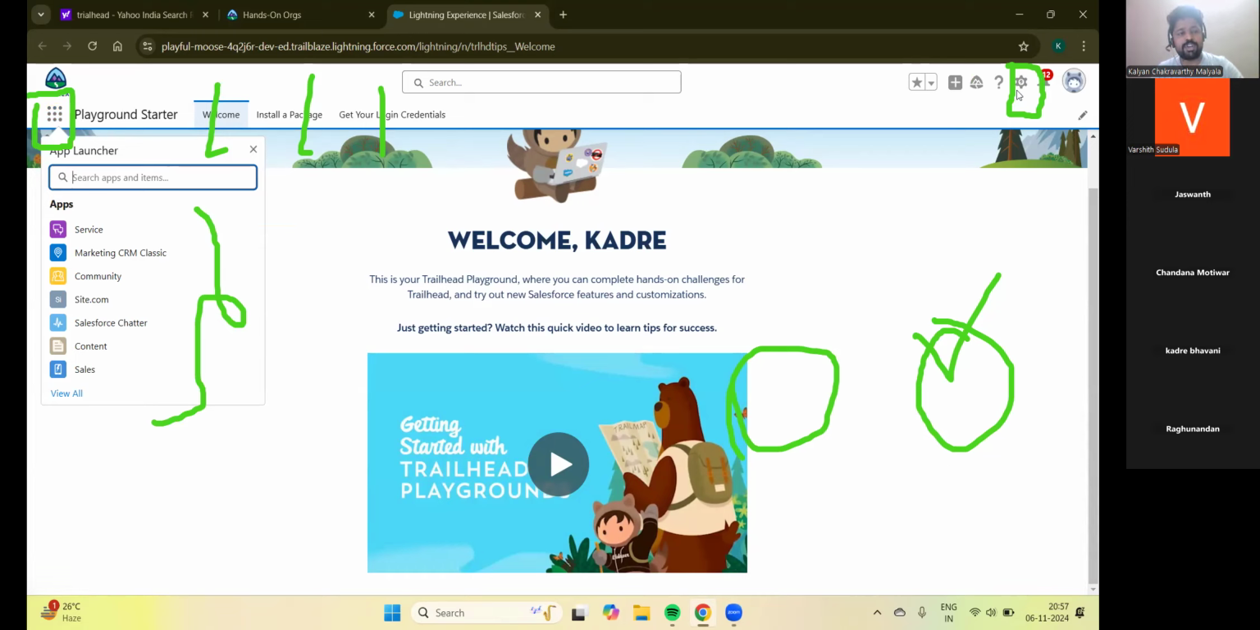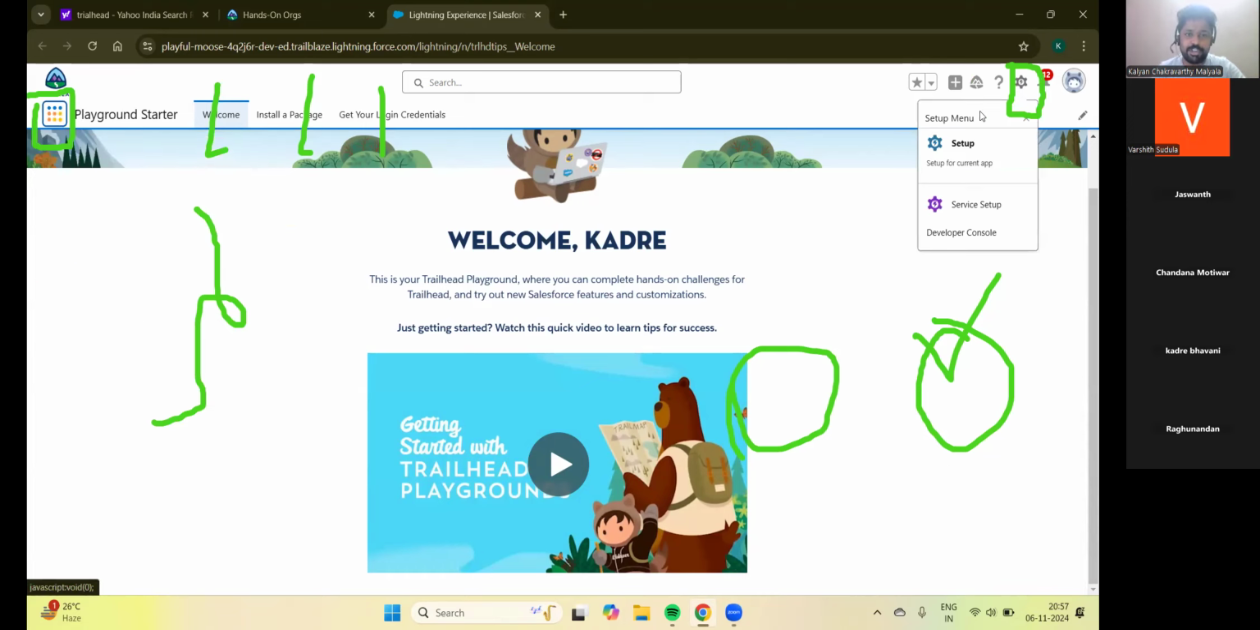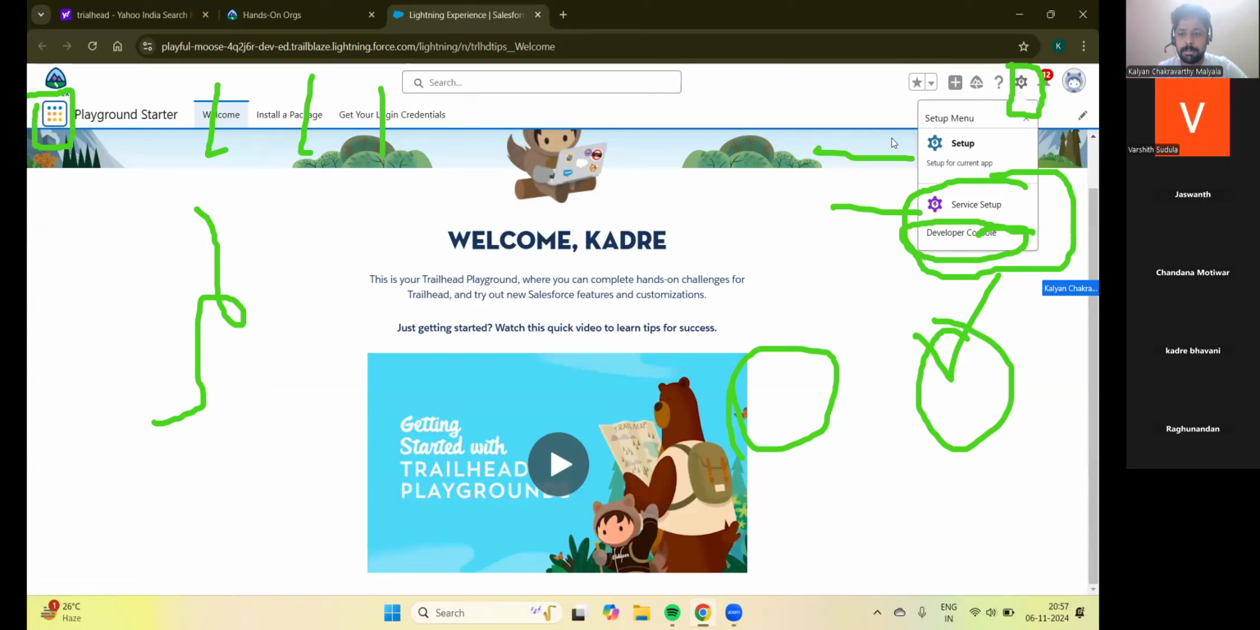Settings. If you want to create an object, a field, an application, if you want to create a user, if you want to delete a user, whatever you want to do, you can do all that by going through the setup gear. And in that setup gear we have the service setup option and the developer console option. The developer console and service setup, we will not be touching now. We have much time to go through that, but for now we'll mostly be dealing with the setup.